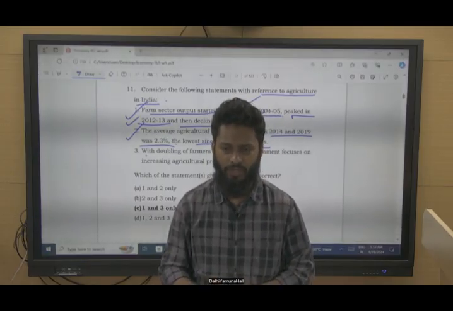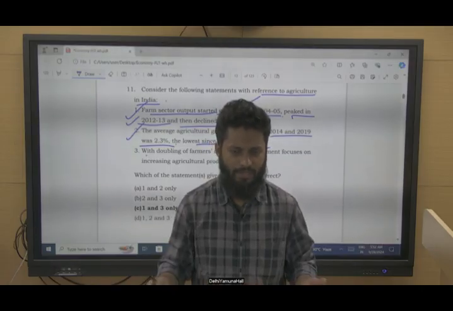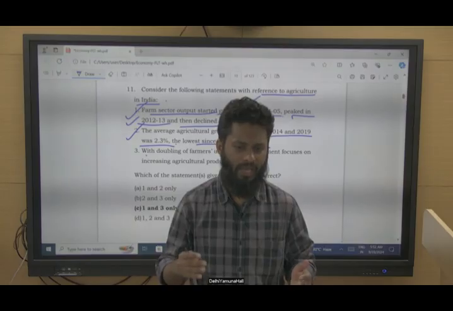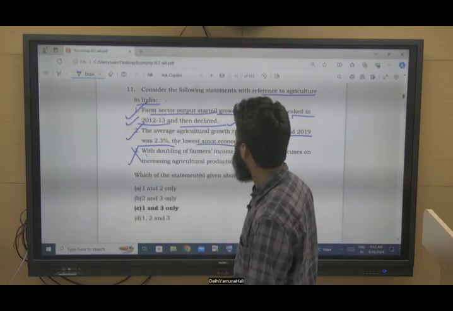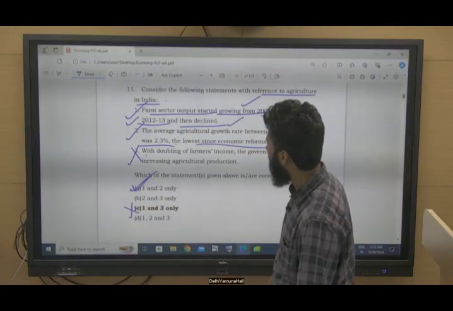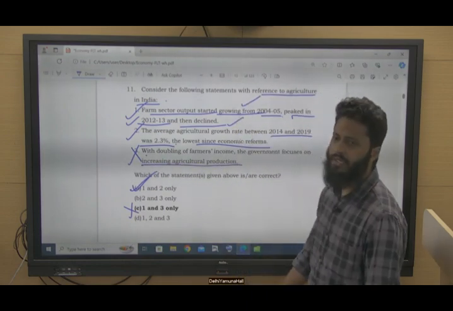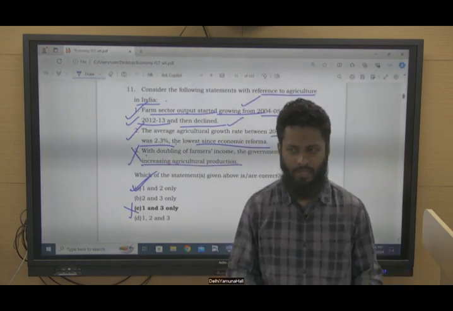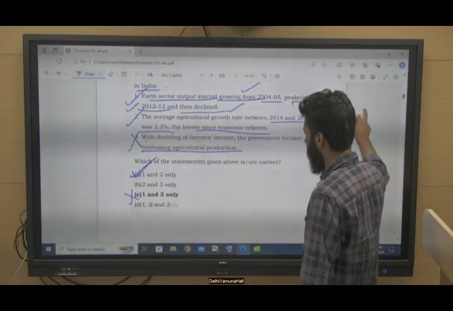So we are increasing the income base for the farmer, not only the agriculture production. So this statement is incorrect. So here the option will be A, not C. 1 and 2 are correct. 3 is not correct because they are saying that increasing agriculture production is the aim of doubling farmer income. No, this is not correct.